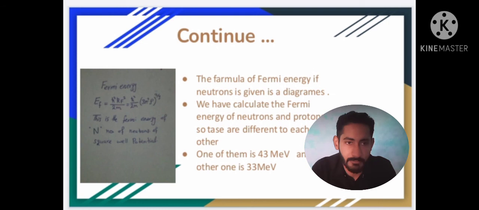We calculate the Fermi energy of neutrons and protons, and we have shown that there is a main difference between them. Neutron Fermi energy is equal to 43 mega electron volts and proton Fermi energy is equal to 33 mega electron volts. This is the main difference between neutron and proton. So we have proved the Fermi gas model.